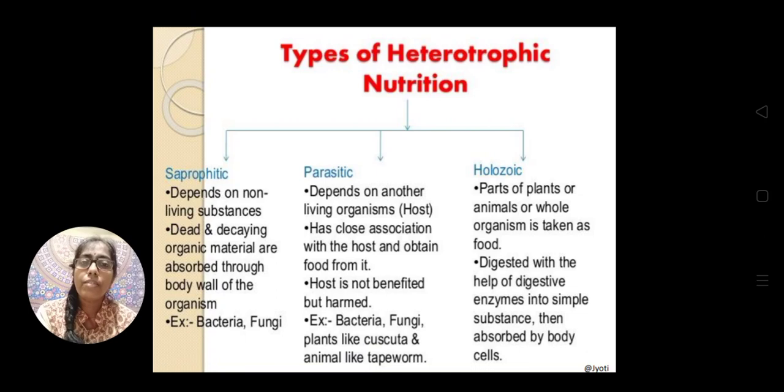So what is saprophytic mode of nutrition? As I have told you, saprophytes are the organisms who obtain their food from the dead organic matter. Okay, so in case of saprophytic nutrition, the saprophytes obtain their food from the dead decaying organic matter.